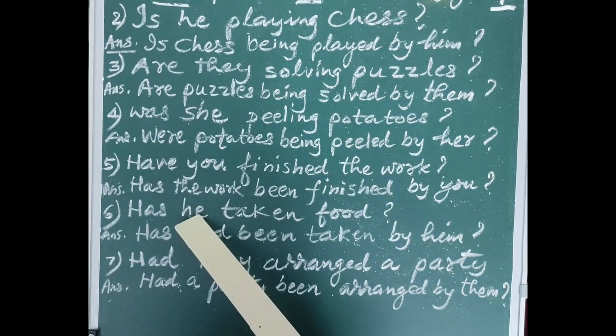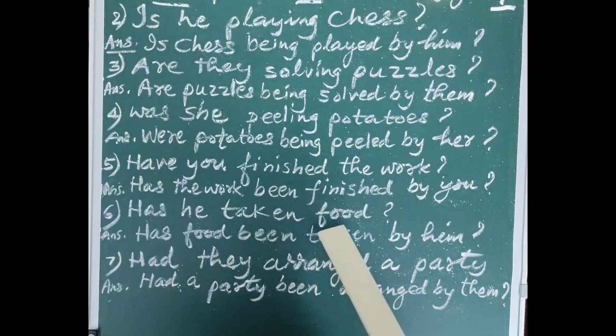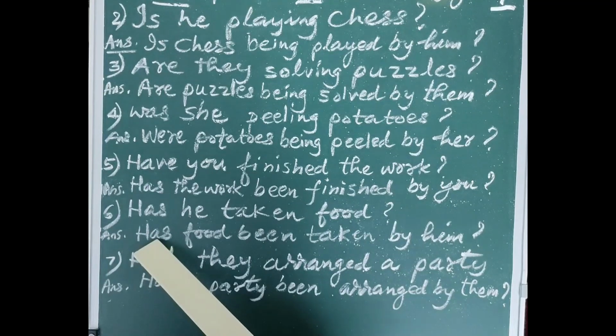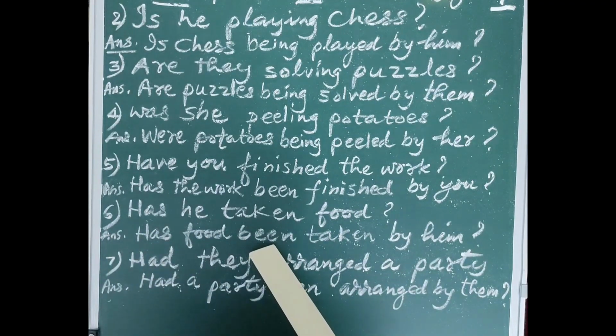So now let us rearrange the sentence. Now we have to see food is singular, and food is taken to the place of the subject, therefore we have to write has. And when has is brought here, the inseparable part is been, because it is the perfect tense and therefore been should be written.